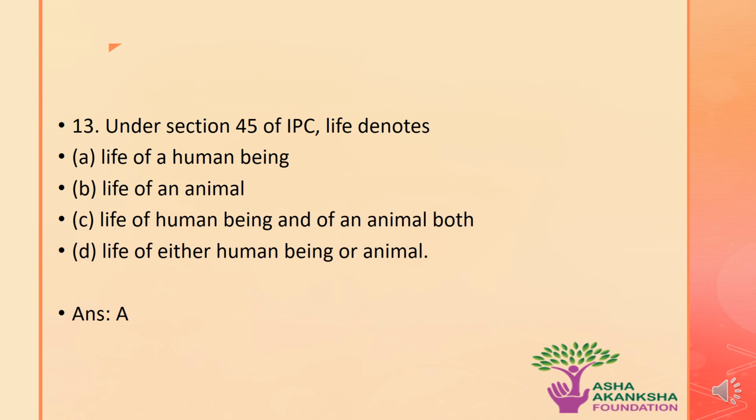The next question is, under section 45 of the IPC, life denotes which of the following? Options are A, life of a human being, B, life of an animal, C, life of the human being and an animal both, or D, life of either human being or animal. The correct answer to this question is A, that section 45 of the IPC, life denotes a life of the human being.